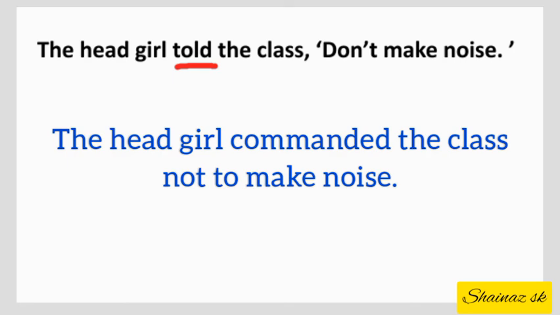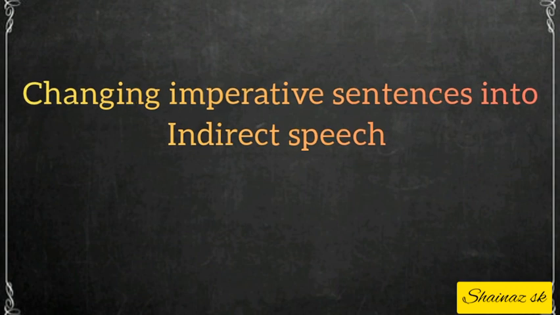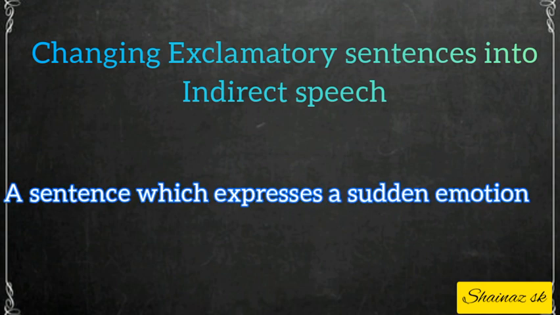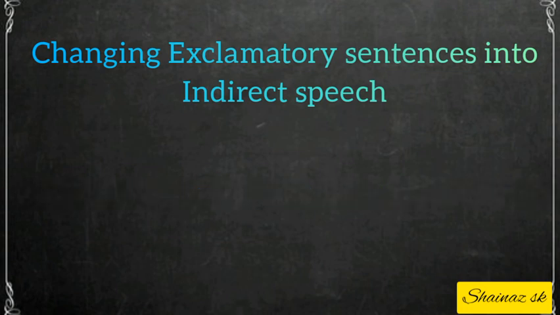So children, I hope you have understood how to change imperative sentences into indirect speech. So the next type of sentence is the exclamatory sentence. You know very well that a sentence which expresses a sudden emotion is called an exclamatory sentence. So when we convert an exclamatory sentence from direct to indirect speech, we make the following changes.